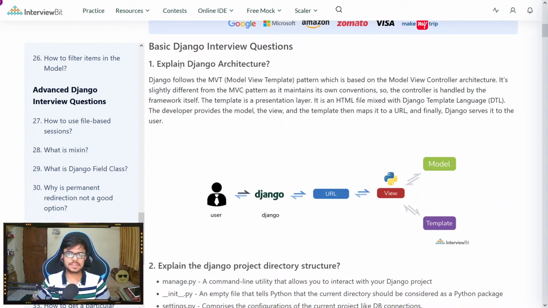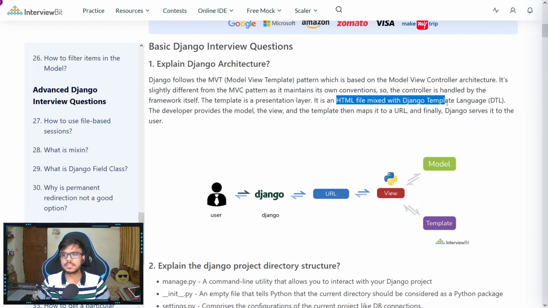So the first question that we have is, explain the Django architecture. As we know, it follows MVT, that is Model View Template architecture, which is very similar to Model View Controller, but the only difference is that the controller is handled by the framework itself, that is the Django framework, and we have the template, which basically shows the presentation layer.